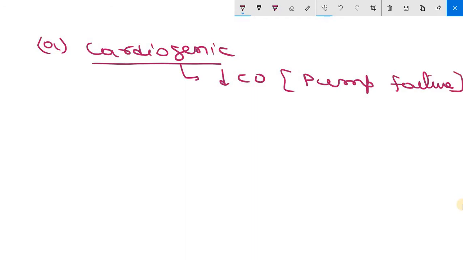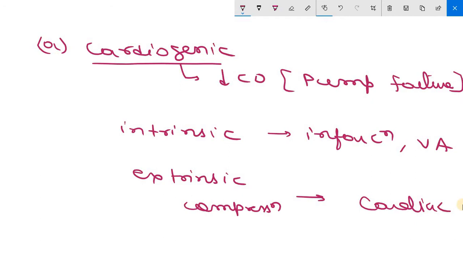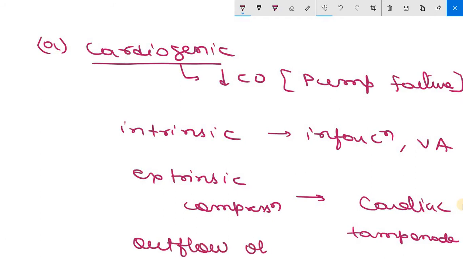Now, this pump failure may be due to intrinsic causes, intrinsic myocardial damage, as we have seen in case of infarction or ventricular arrhythmia, or there may be extrinsic compression, as we have seen in the case of cardiac tamponade. Or the third reason may be outflow obstruction, which is seen in pulmonary embolism. So these are the main reasons.